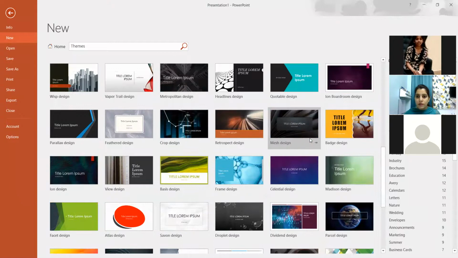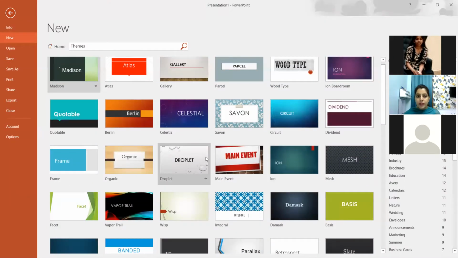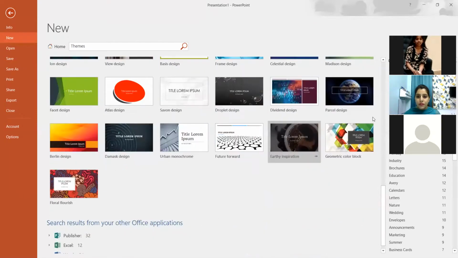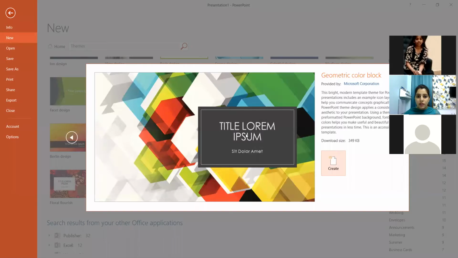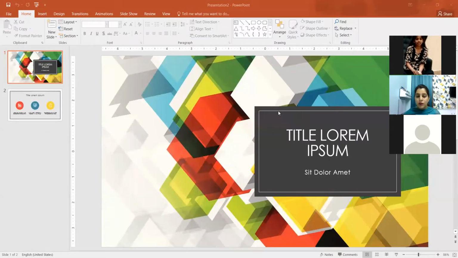See, so many themes are coming now. So let it be, if I'm taking, I'm choosing this one. So now this is asking me to create. So I will click on the create button. So now see, my theme is ready.